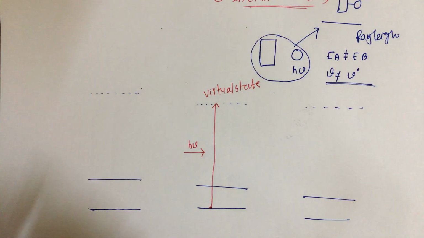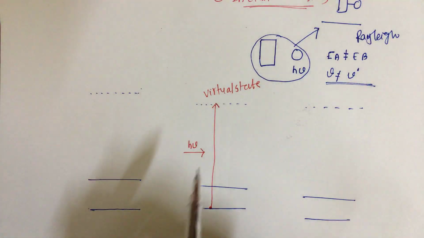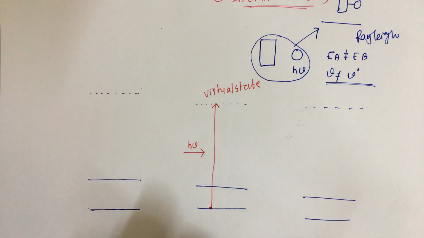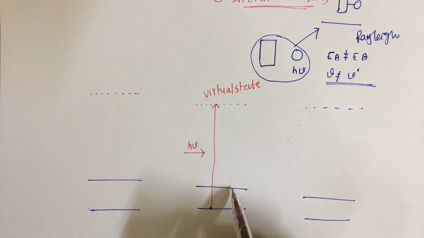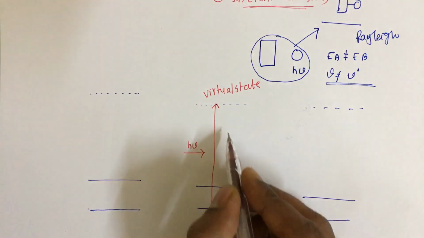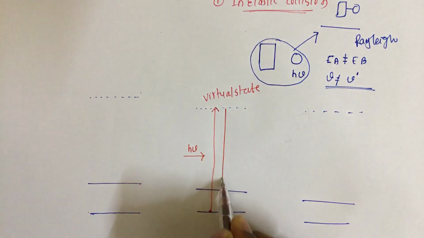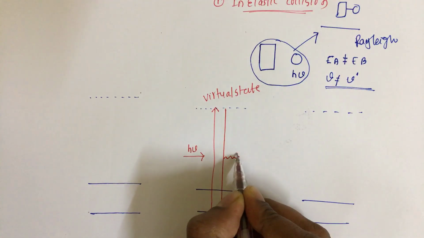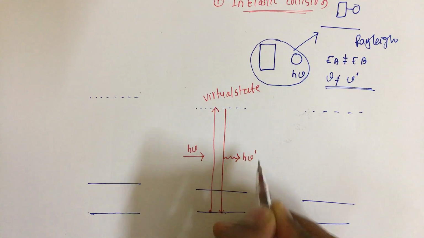Now it will not stay here for a long time, so it has to come back. It can come back to the ground state, or it can come back to the excited state also. Two possibilities are there. Imagine it came back to the ground state, and the radiation is scattered.